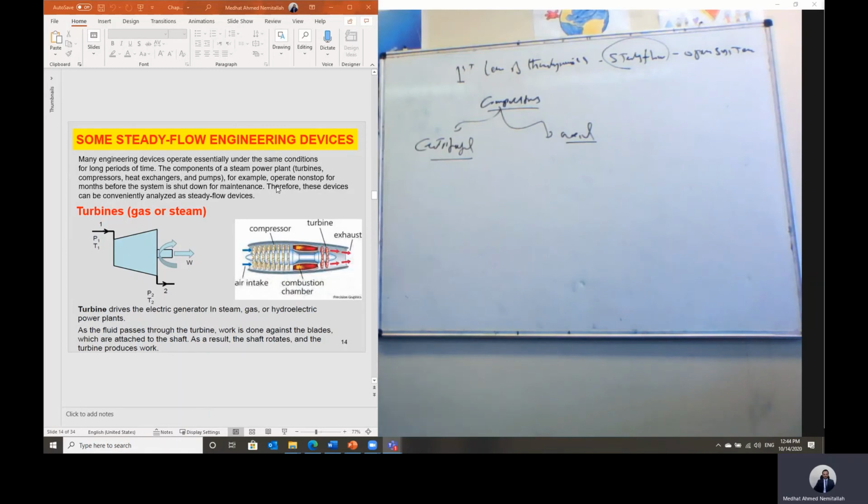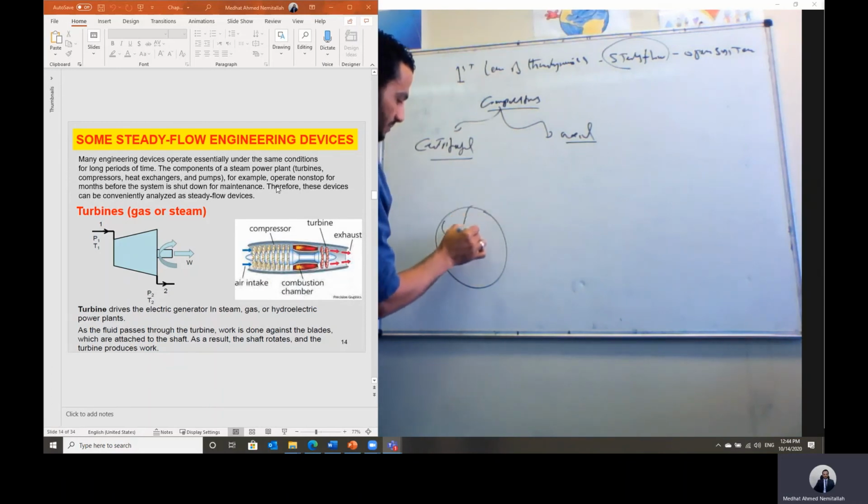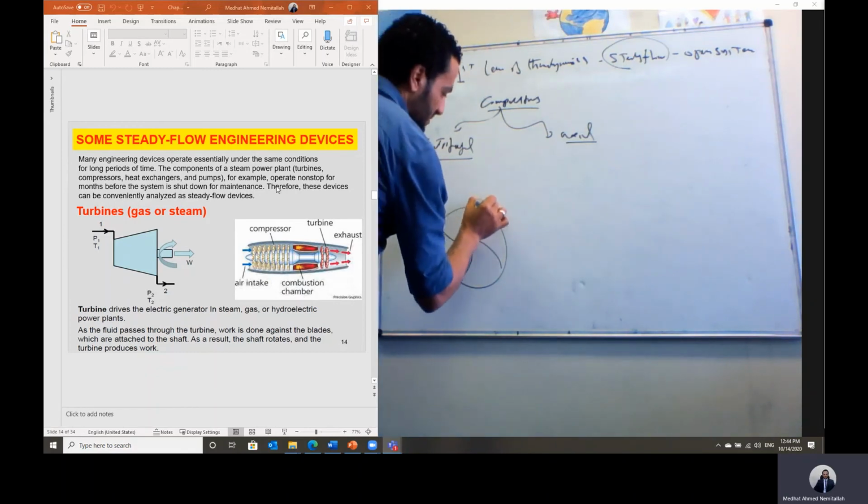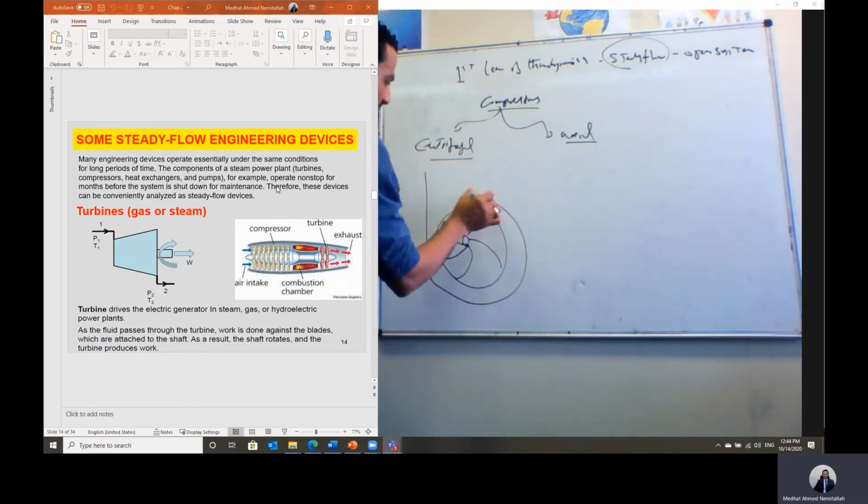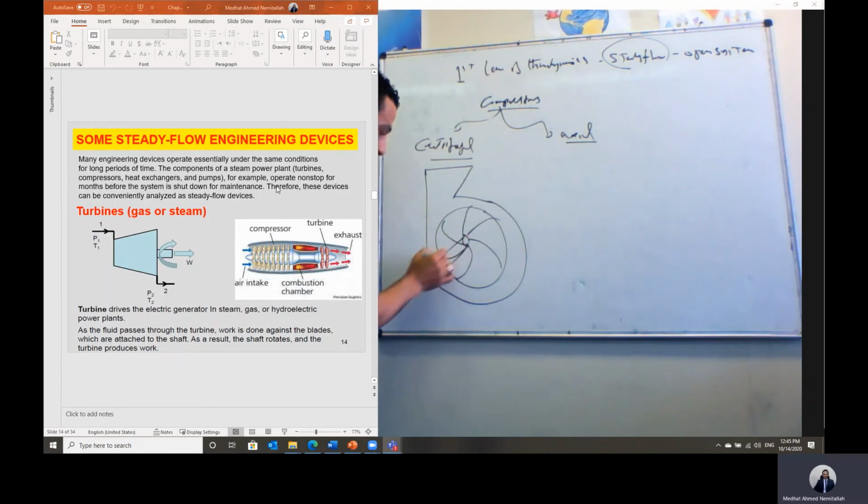In case of centrifugal flow compressor, as we said, any turbo machinery device should consist of fixed blade and moving blade. In this case, we have an impeller and a casing, something like this. So this is the impeller. The flow is coming into this impeller in the axial direction, which is normal to this form. Flow is coming axial.